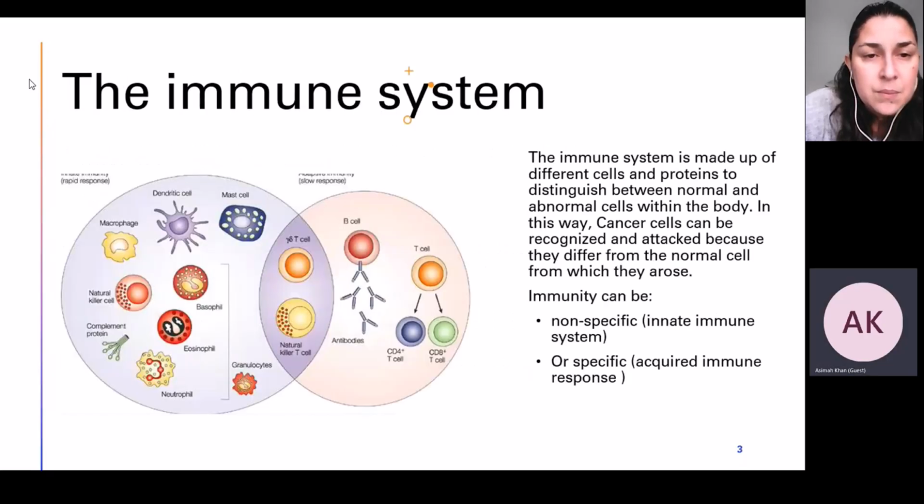The immune system consists of a large number of different types of cells and proteins that function to distinguish between normal and abnormal cells. Cancer cells are also distinguished in this way. The cancer cells are recognized and attacked because they differ from the normal cells from which they arose. The immune system can be characterized two ways, non-specifically and specifically. The non-specific is the innate immune system and specifically is the acquired immune system.